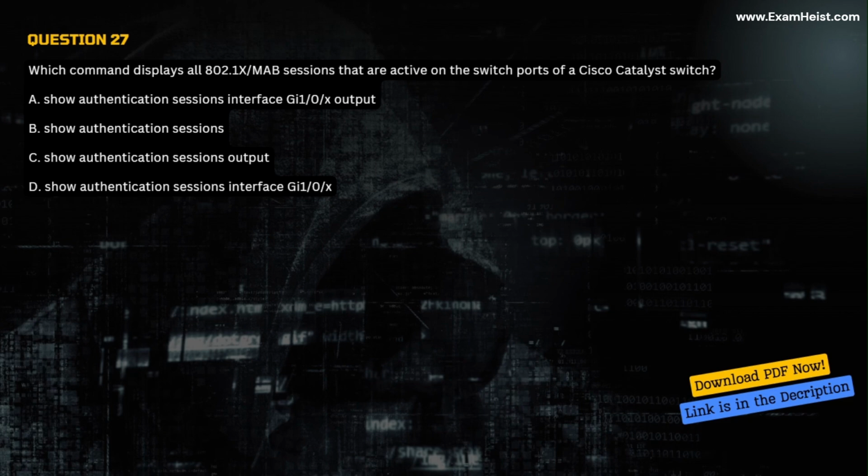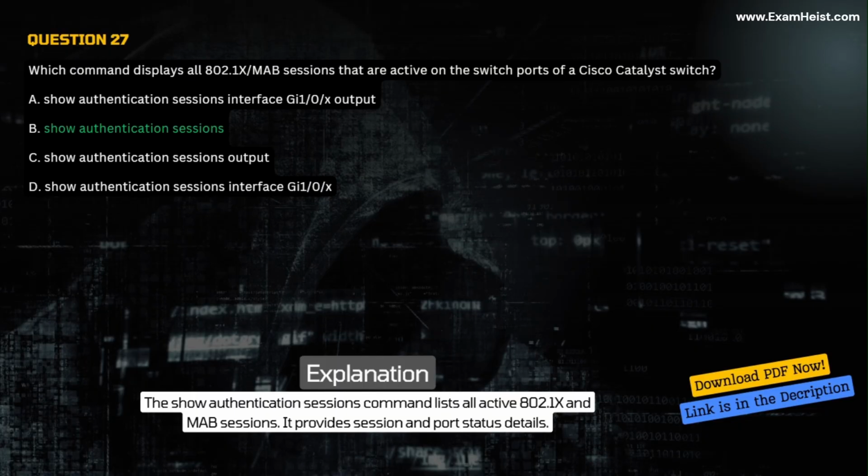D. show authentication sessions interface Gi1/0/X. Correct answer B. show authentication sessions. Explanation. The show authentication sessions command lists all active 802.1x and MAB sessions. It provides session and port status details.